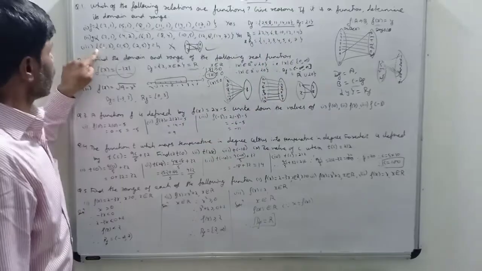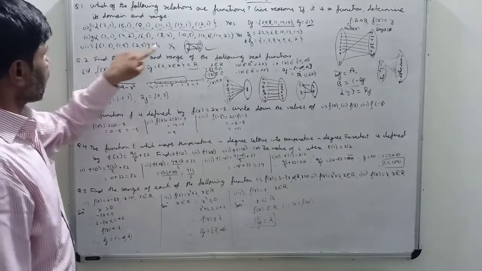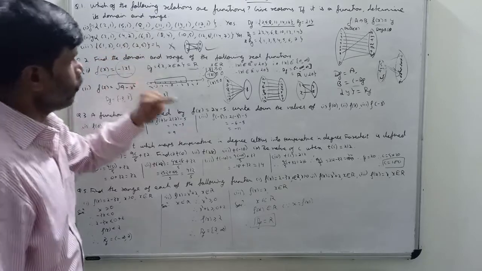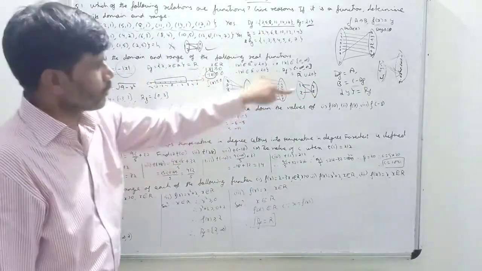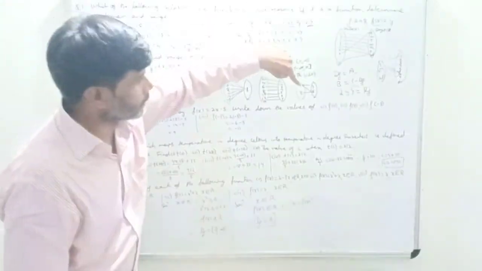Okay. Now third, a set H I have given the name: {(1, 3), (1, 5), (2, 5)}. So I have drawn the diagram: (1, 3), (1, 5), (2, 5). So 1 is associated with 3 also, and 1 is associated with 5 also.